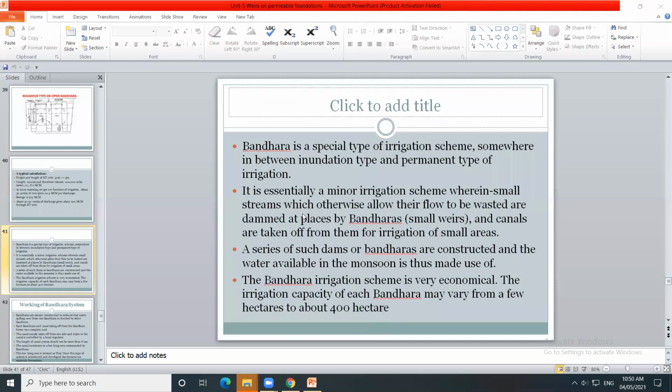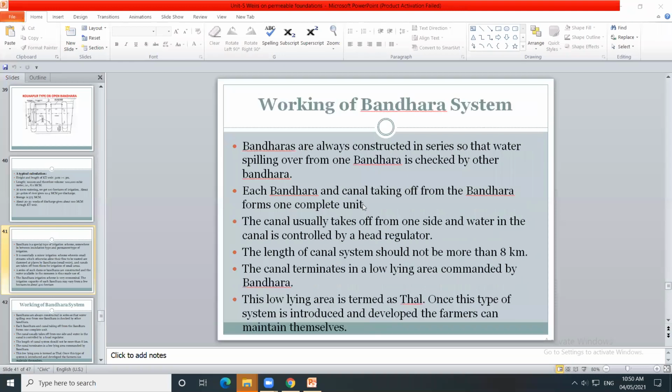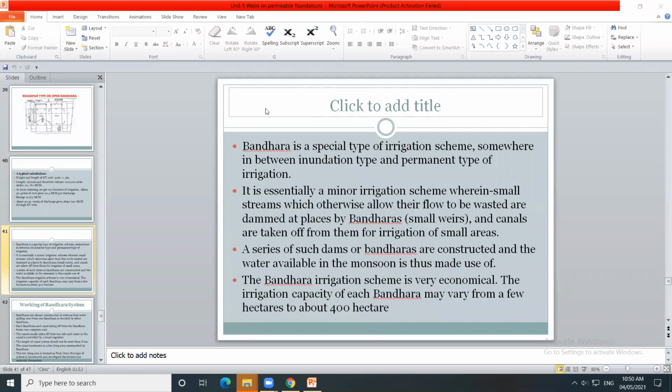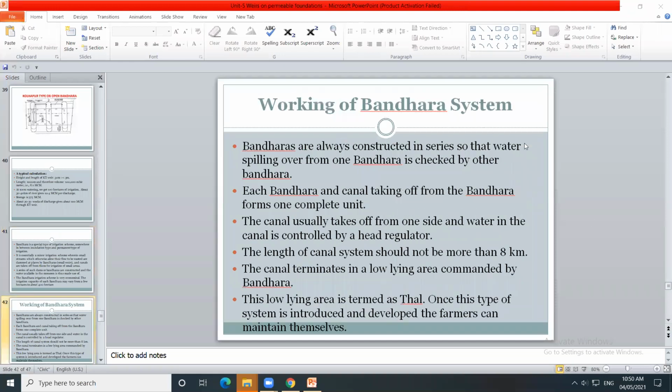So this is the principle of this bandara or Kolhapur type weir. The working of bandara system or Kolhapur weir, how it works. Bandaras are always constructed in series, so that water spilling over one bandara is checked by another bandara. Bandaras कसे construct केले जातात? One by one in series.